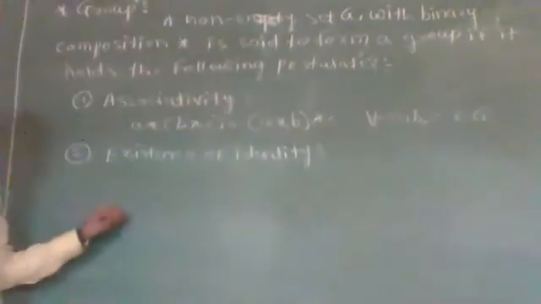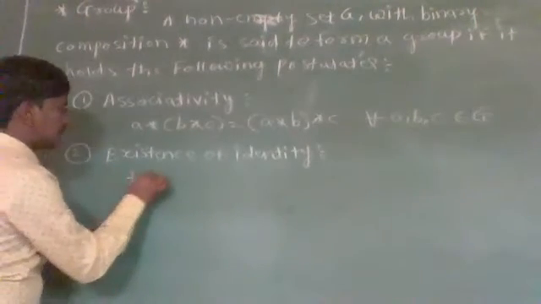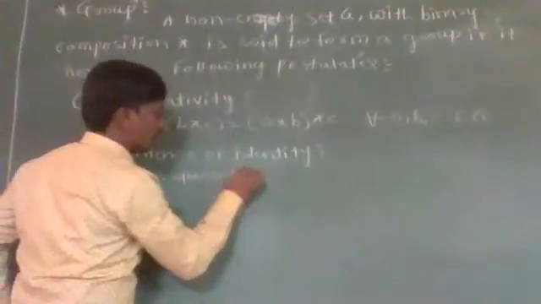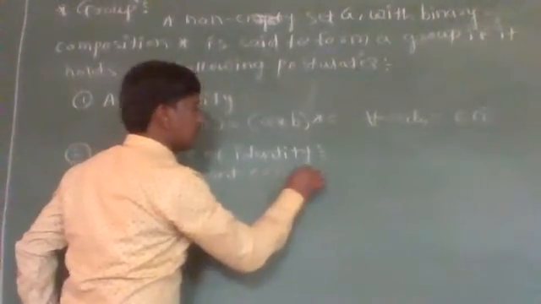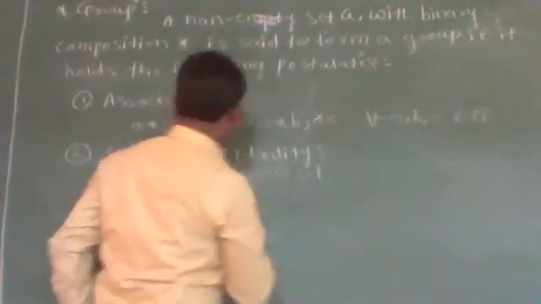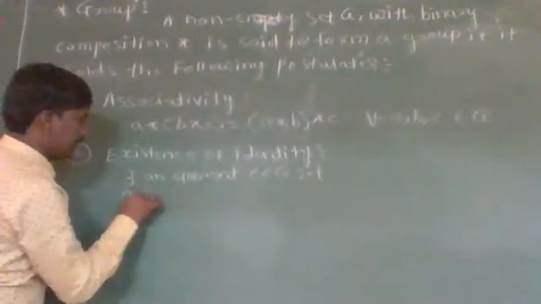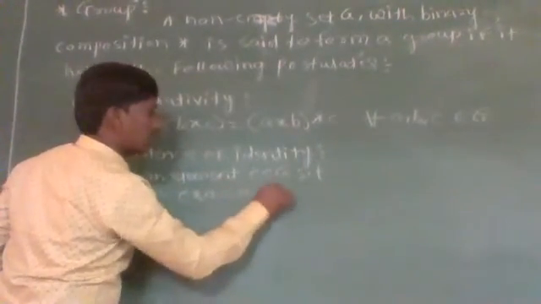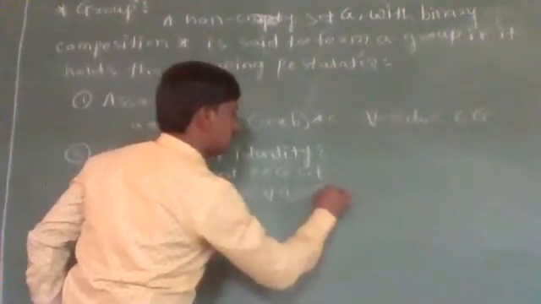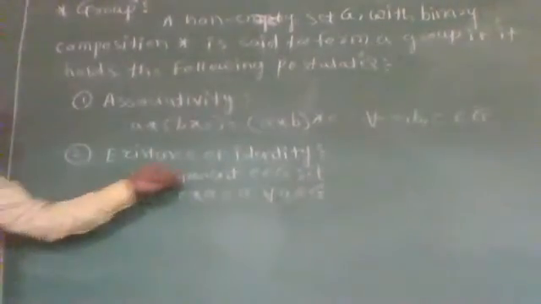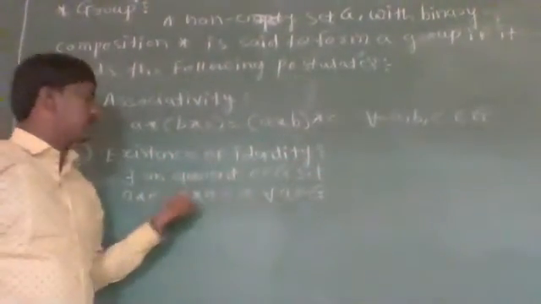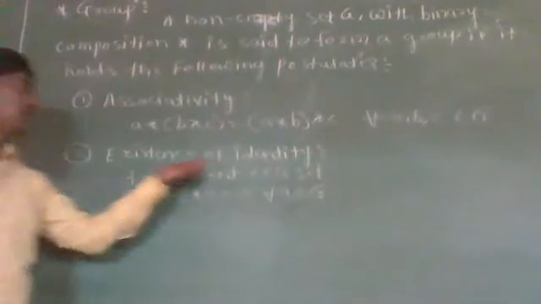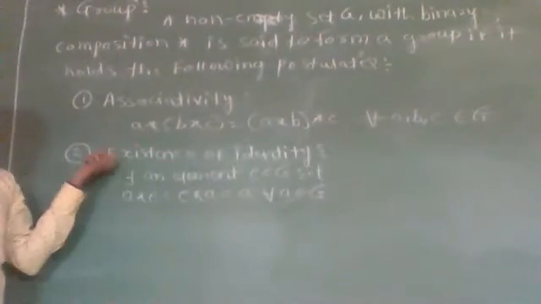There exists an element E belonging to G such that A star E will be equal to E star A equal to A for all A belonging to G. If there exists an element E belonging to G such that A star E equals E star A equals A for all A in G, then we say that there is an identity element E belonging to group G.